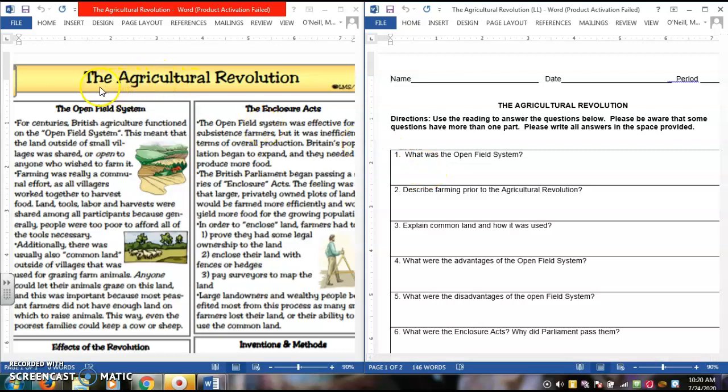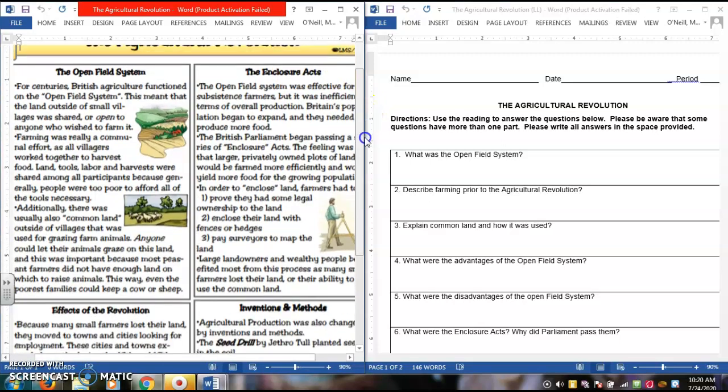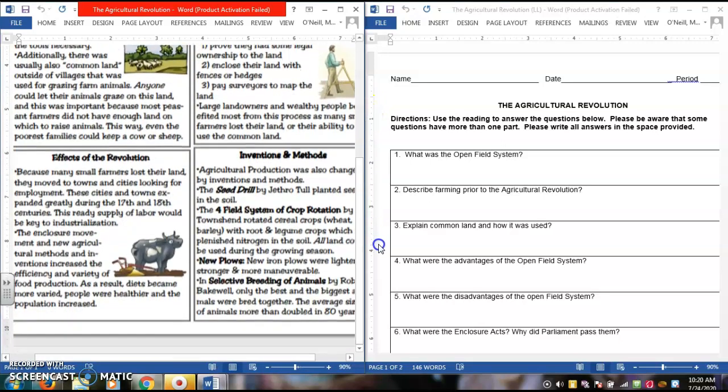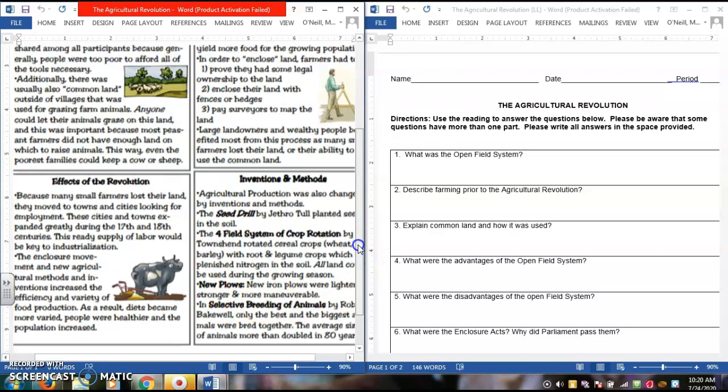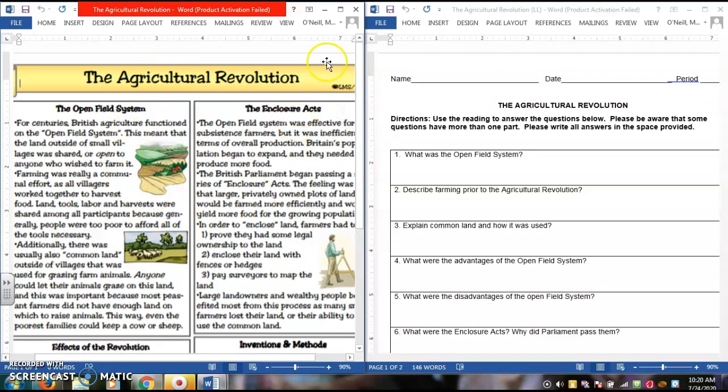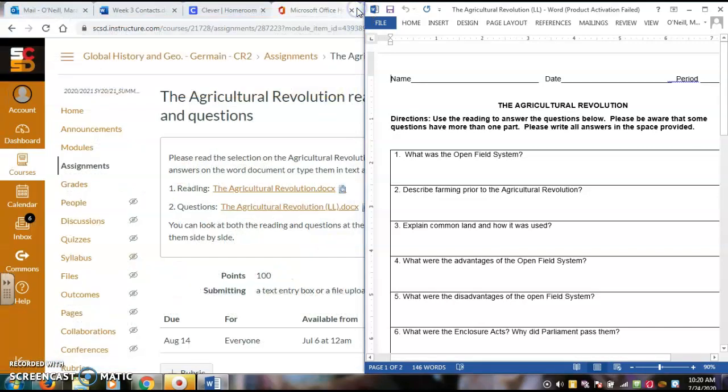Your reading is going to focus in on the Agricultural Revolution. We have the open field system, the Enclosure Act, the effects of the revolution, and the inventions and methods. This one goes over the seed drill, the four-field system of crop rotation, new plows, and selective breeding of animals. Make sure that you are pulling from this reading to be able to respond to those questions.